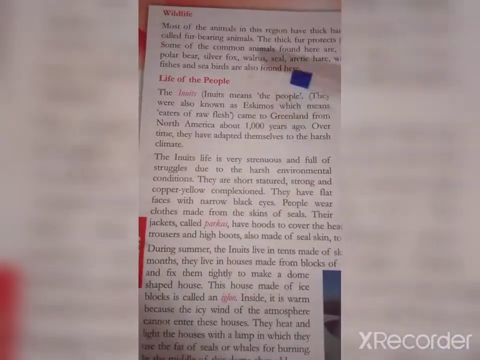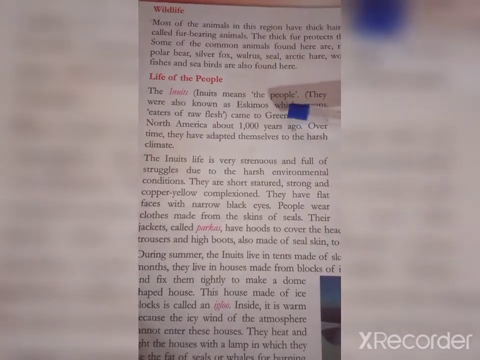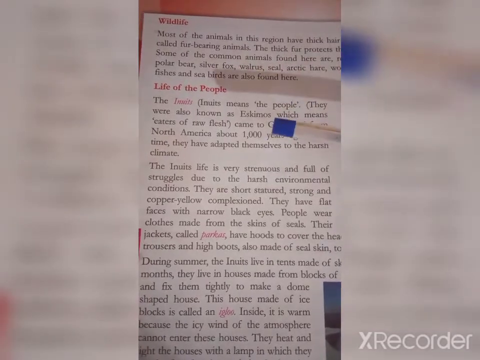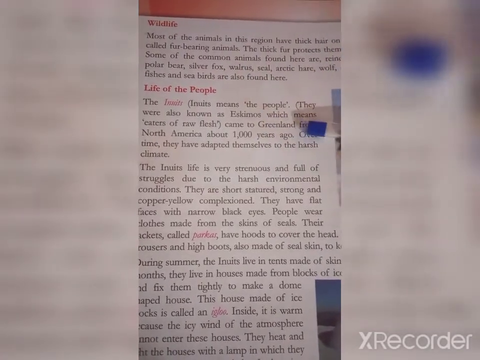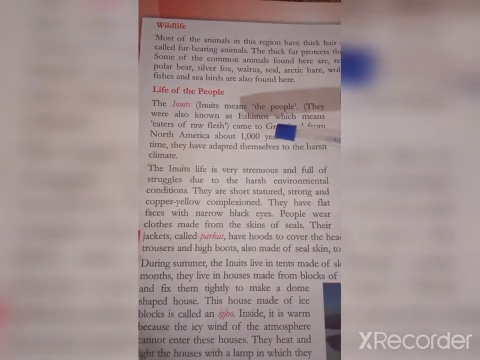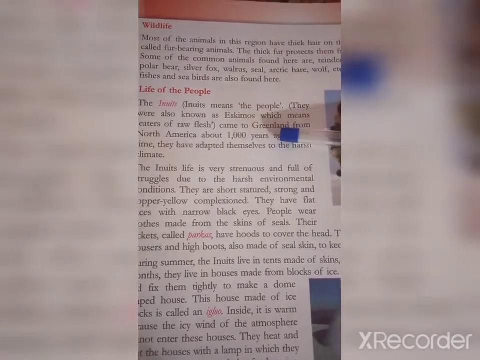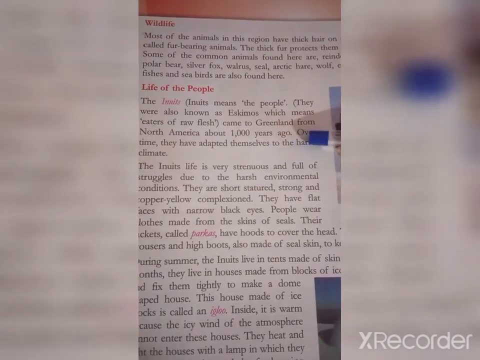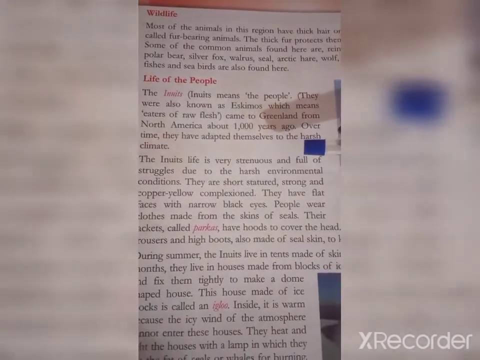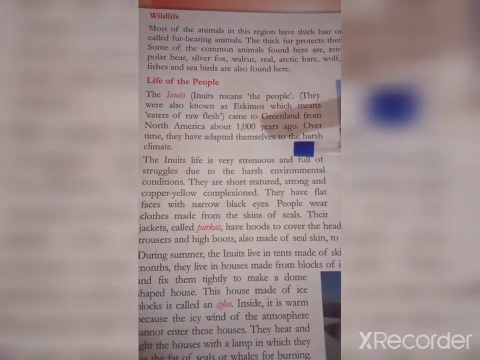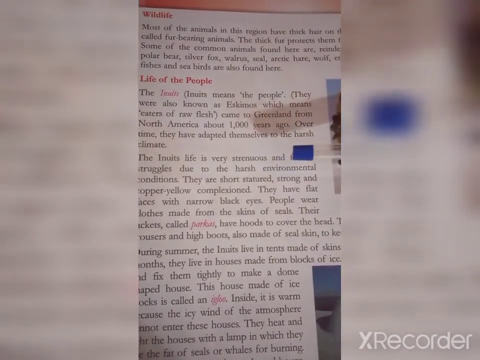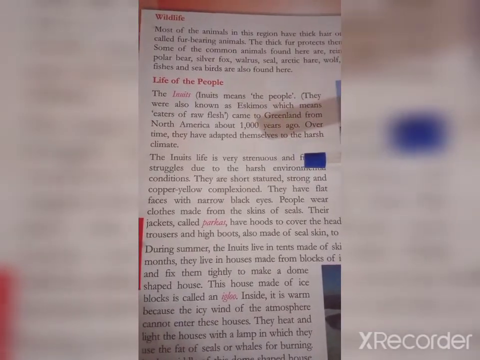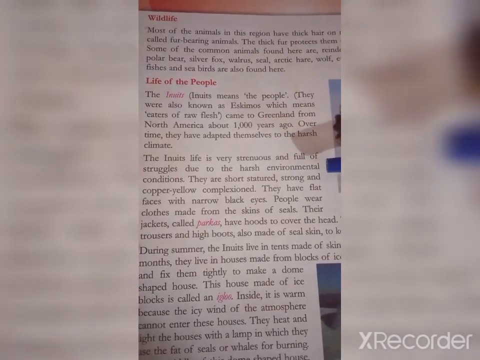Now we'll learn about the life of the people. The Inuits. Inuit means the people. They were also known as Eskimos, which means eaters of raw flesh, and came to Greenland from North America about 1000 years ago. Over time, they have adapted themselves to the harsh climate. The Inuits' life is very strenuous and full of struggles due to the harsh environmental conditions.